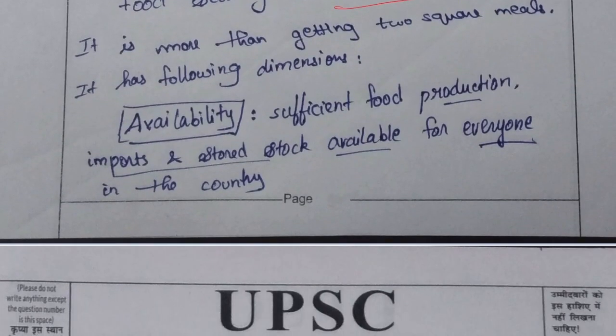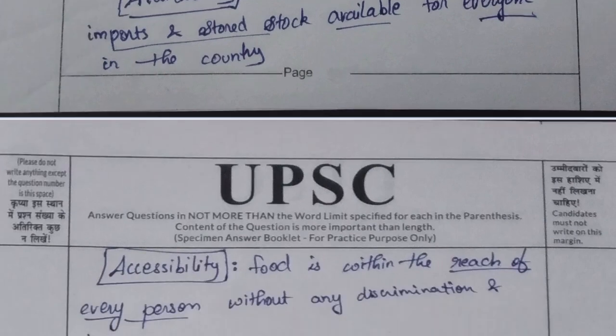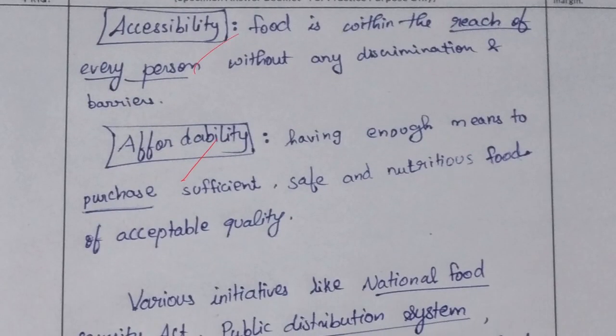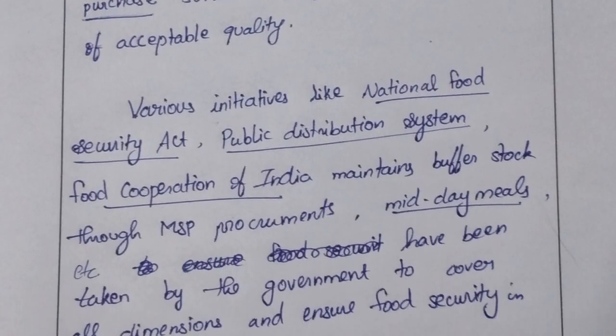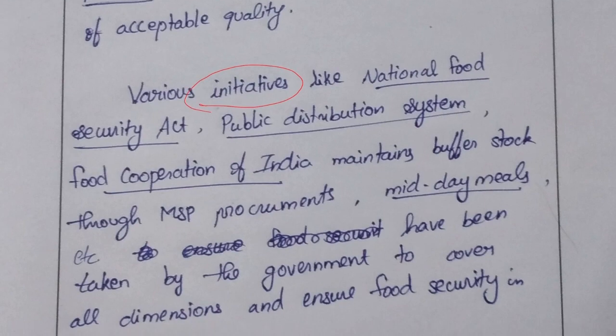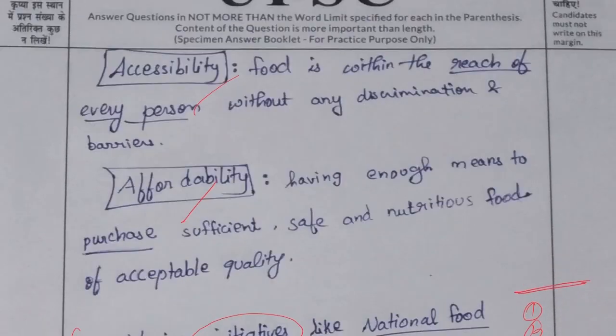Then you went for explaining it is multidimensional. It is available, accessible, affordable. All those are fine. Then you have explained about the various initiatives taken by the government to ensure the availability of that multidimension. That is also fine. But here you can give it as pointers. You can give a subheading, right? Measures taken by the government to ensure its multidimensional aspect. You can highlight 1, 2, 3, 4. Then finally you can give a conclusion. Right? So yes, your answer is fine.